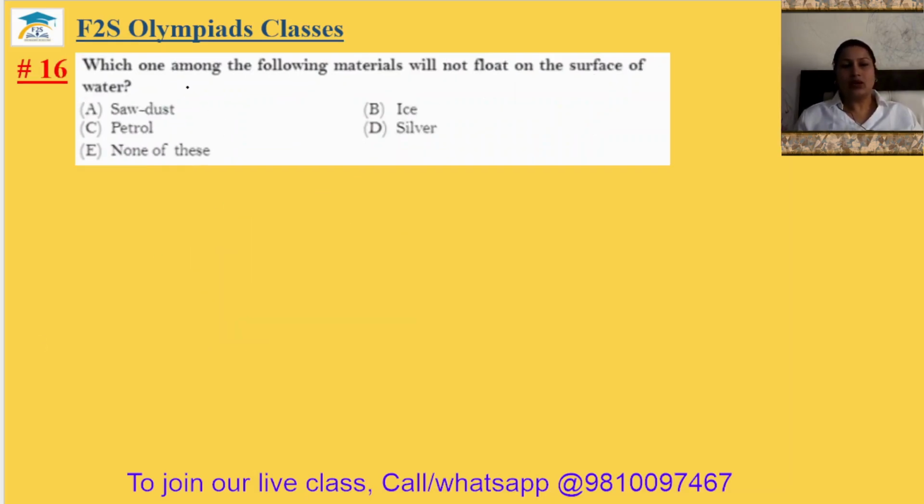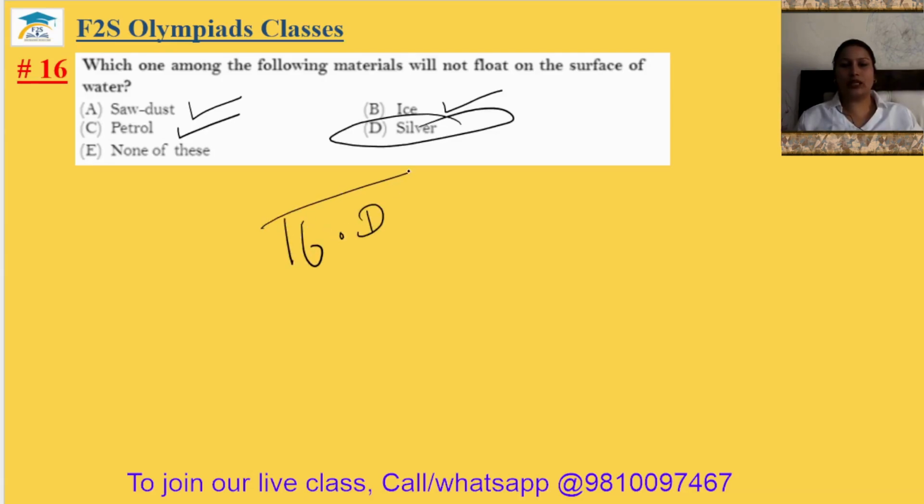Question number 16. Which one among the following material will not float on the surface of water? Sawdust floats, ice floats, petrol will float, silver will not float. The 16th answer will be option D. Actually, the density of silver is more than water. That's why it will sink in the water.